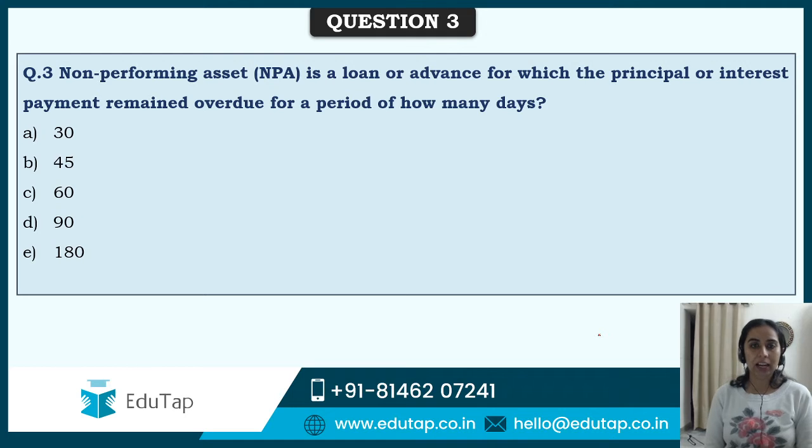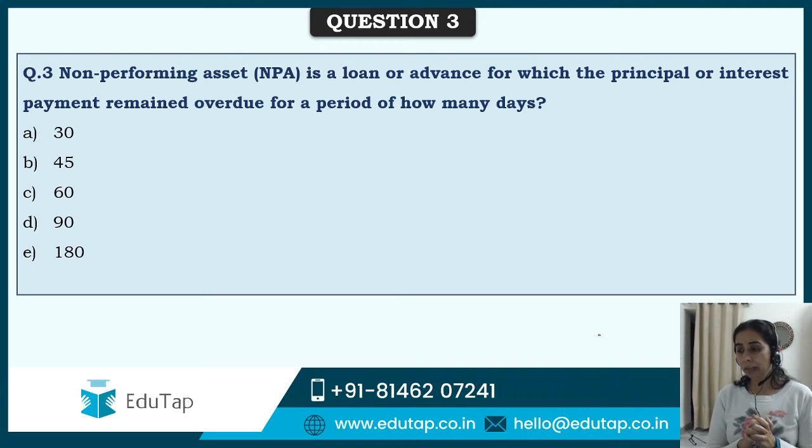Question 3, guys. NPA, non-performing asset, is a loan or advance for which the principal or interest payment remained overdue for a period of how many days? So first of all, the very basic question is that NPA stands for what? So NPA stands for non-performing assets.